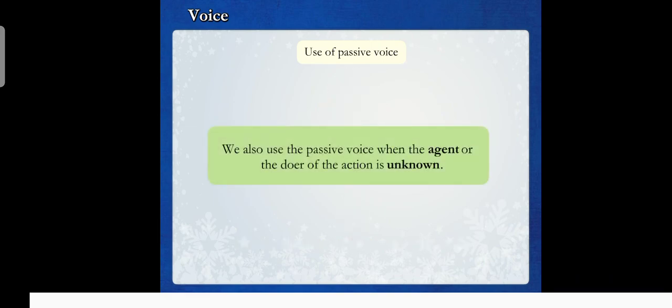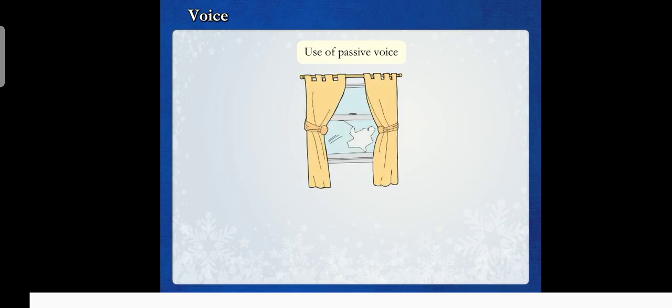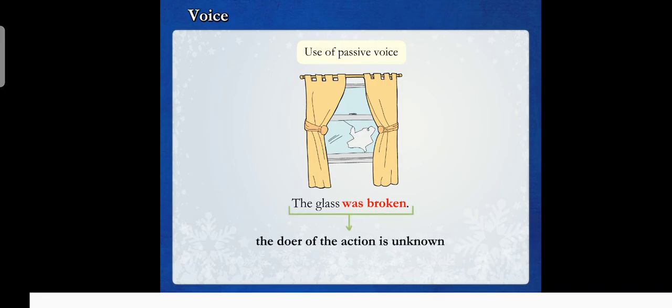We also use the passive voice when the agent or the doer of the action is unknown. For example, the glass was broken. Here, the doer of the action is unknown. We do not know who broke the glass.